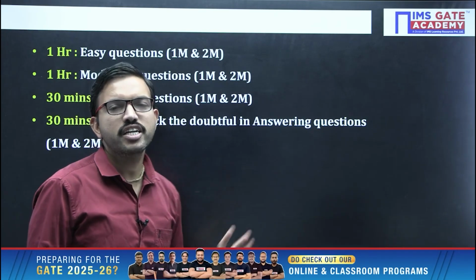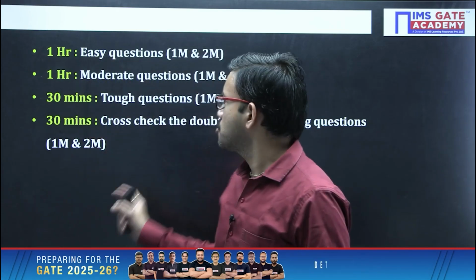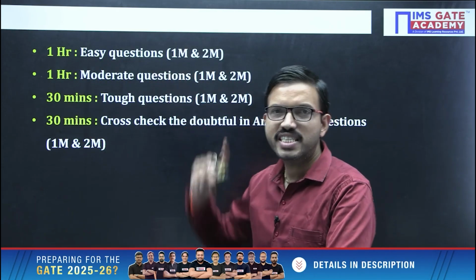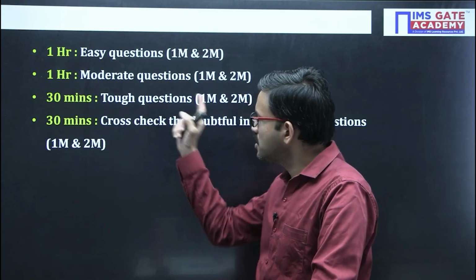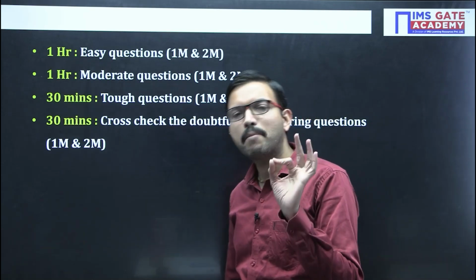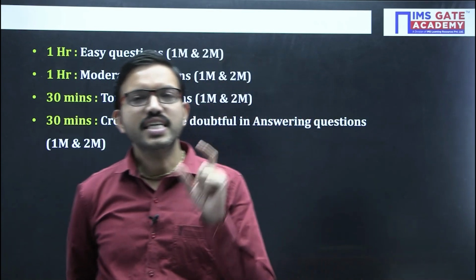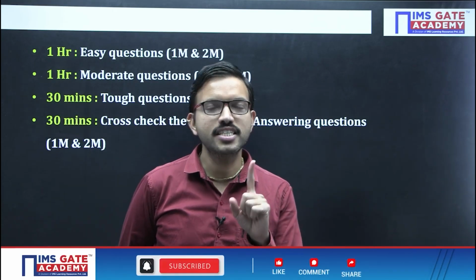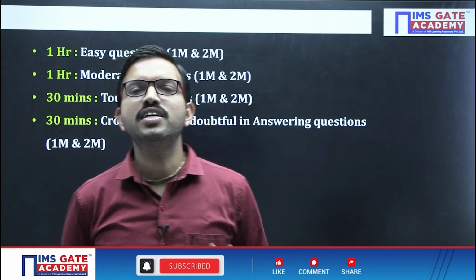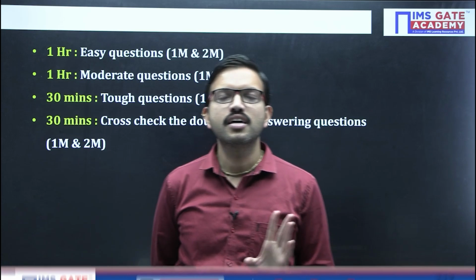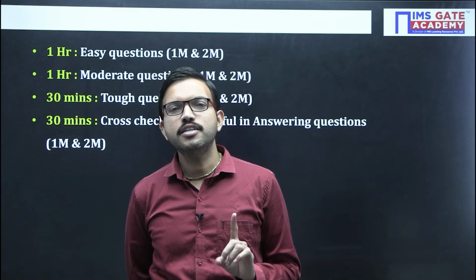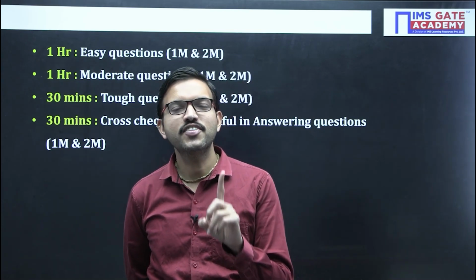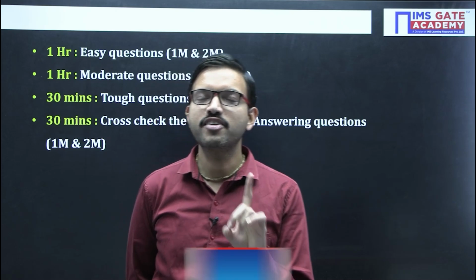Whatever the reason, even though those are tough for you, in the given 3 hours you should consider one checklist: by the end of the exam, each and every question you should have read at least one time.